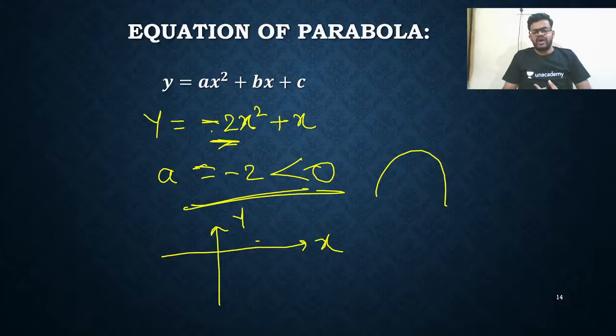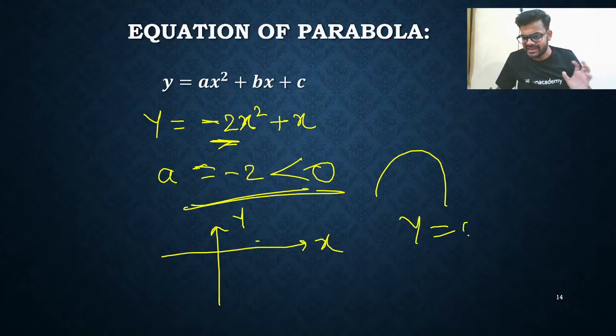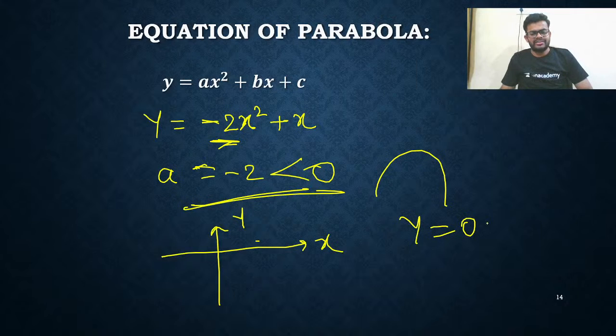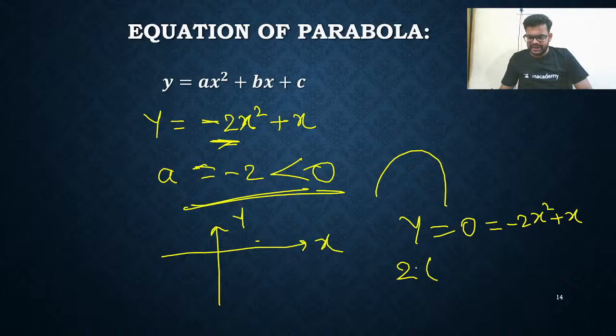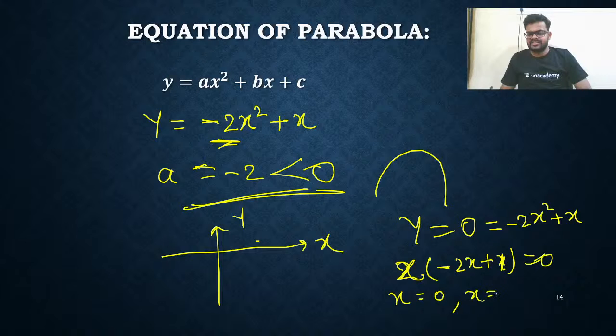So now I'm writing y is equal to this. Now find the points which will be on the x-axis, for which y is 0. So y is equal to 0, that is minus 2x square plus x. Let us factorize it. You get 2x common, so you are getting minus 2x plus 1 is equal to 0. So directly we will write x is equal to 0 and x is equal to 1 by 2.